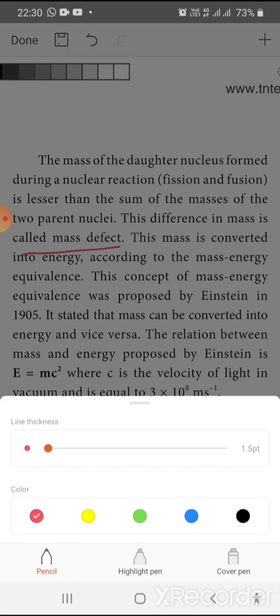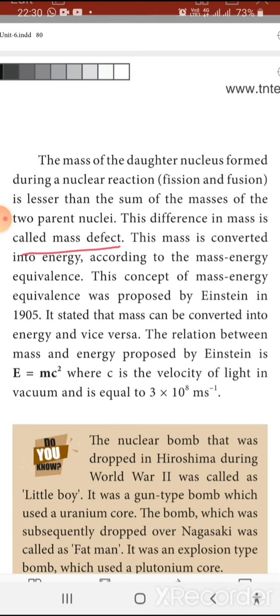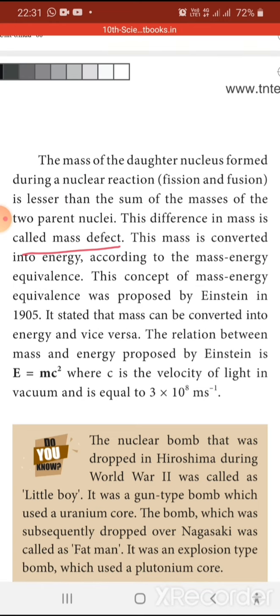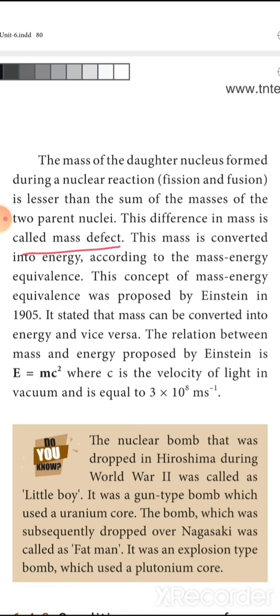The mass is converted into energy according to the mass-energy equivalence. This concept was proposed by Einstein in 1905, so it is called Einstein's mass-energy equivalence equation. It states that mass is converted into energy and vice versa. The relation proposed by Einstein is E equals mc squared, where c is the velocity of light, which is 3 × 10^8 meters per second.